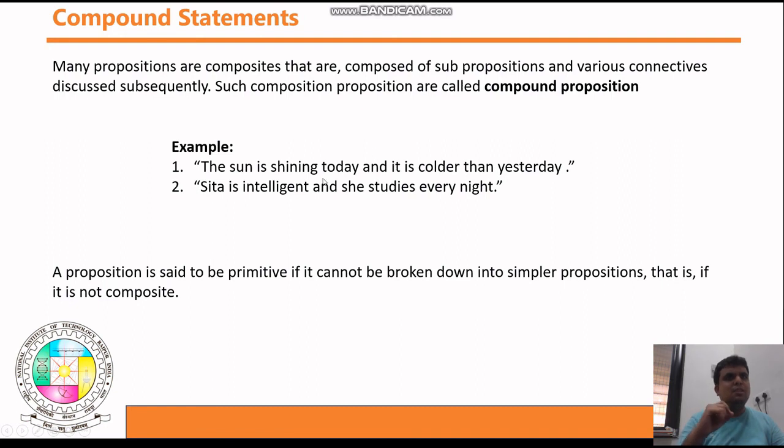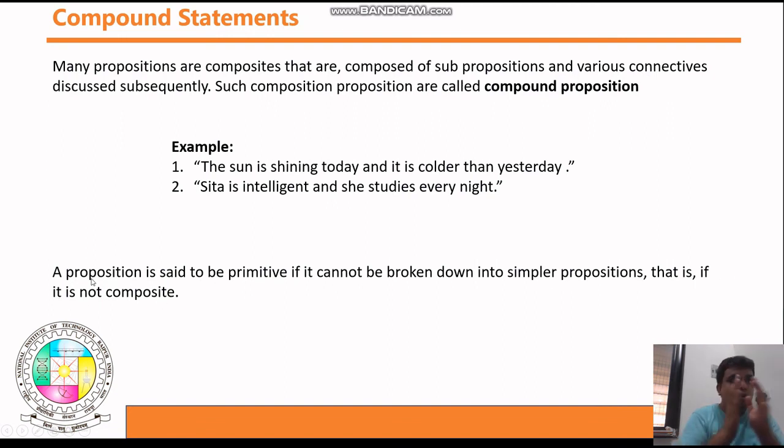We need to see the different types of connectives in my subsequent lectures, so I will discuss that later on. First of all, you need to be clear with the concept of a compound statement. A proposition is said to be primitive if it cannot be broken down into simple propositions, that is, if it is not composite.